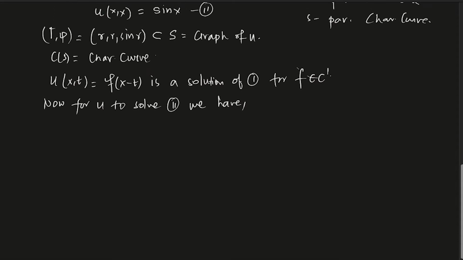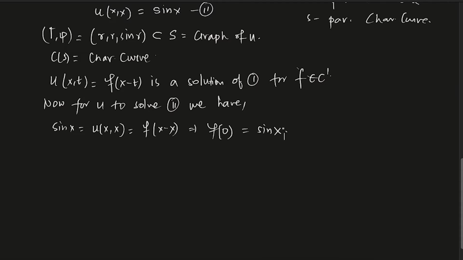Then u at the point (x, x) is sin x, so sin x should equal u at (x, t = x), which is f(x - x). That gives f(0) = sin x.